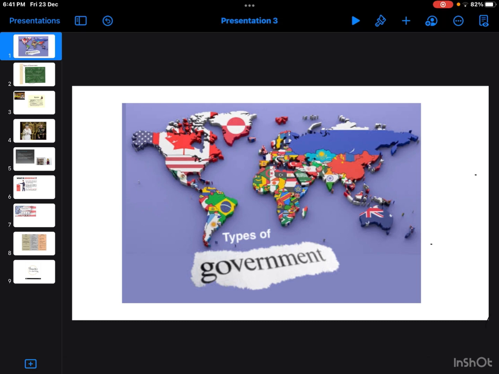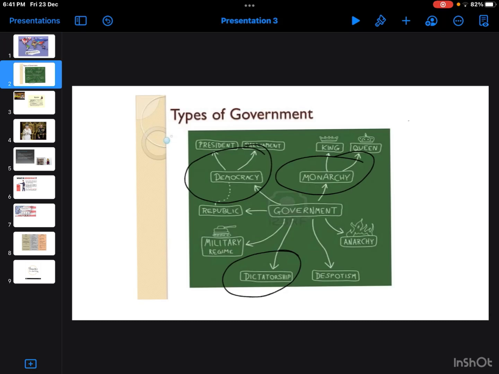There are three forms of government, or the three types of government we can say. The first one is the monarch or the monarchy. The second one is the dictatorship, and the last one is democracy. Here in India we follow democracy.